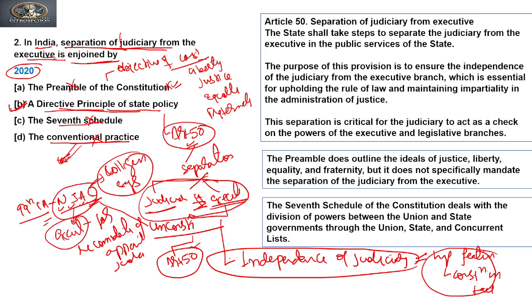To achieve this objective, Article 50 talks about the separation of the judiciary from the executive.